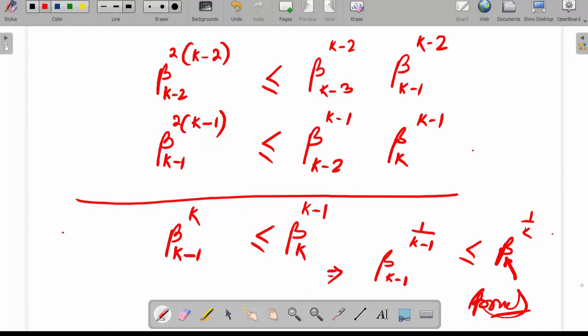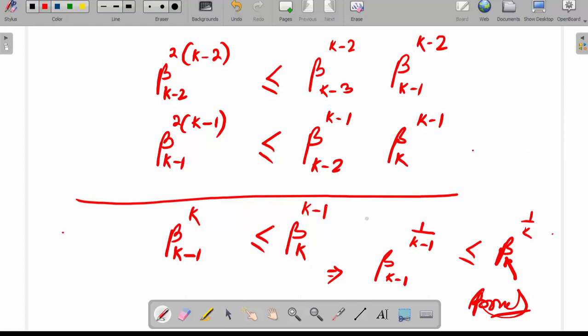That is the theorem. Now here the equality holds if and only if beta k minus 1 to the power 1 by k minus 1 equals beta k to the power 1 by k, and so on.